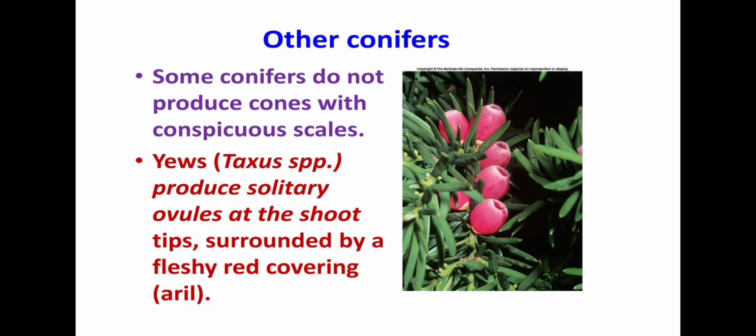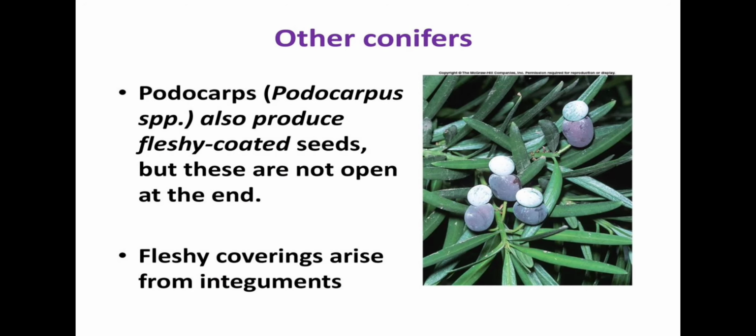Some conifers do not produce cones with conspicuous scales. That is, Taxus species produce solitary ovule at the shoot tips, surrounded by a fleshy red covering, that is aril. And this aril is very sweetish in taste, so it is quite often edible. Podocarpus also produces fleshy coated seeds, but these are not open at the end. Fleshy covering arises from the integuments.